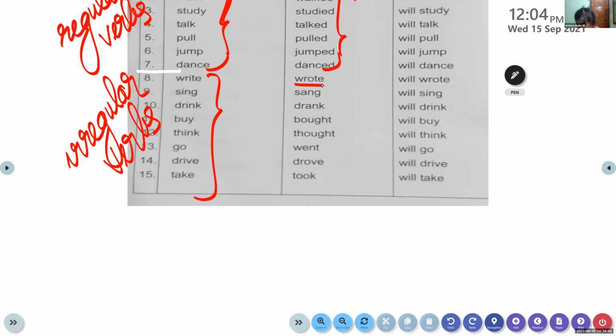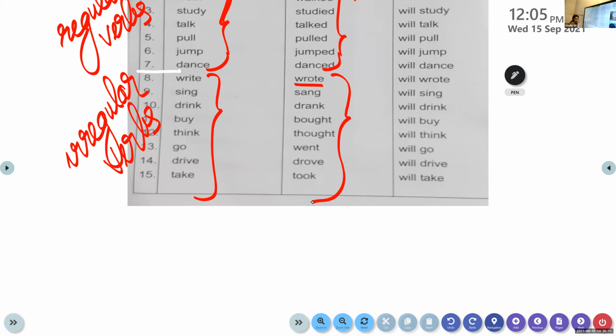Go. Went. It entirely changes. At least in the earlier ones it starts with the same letter; here it completely changes. What's the past tense of go? Come on, say it. Went. What's the past tense of drive? Drove. What's the past tense of take? Took. These past tense forms, we have to learn them well.